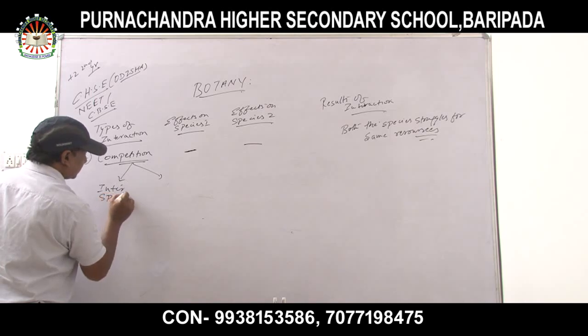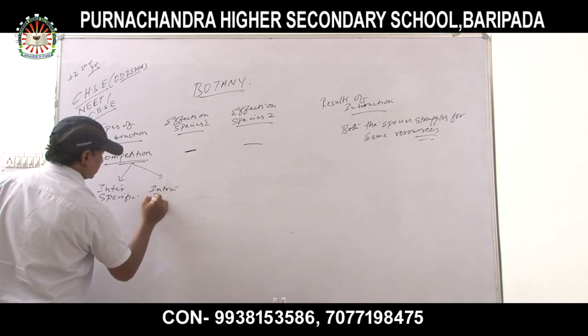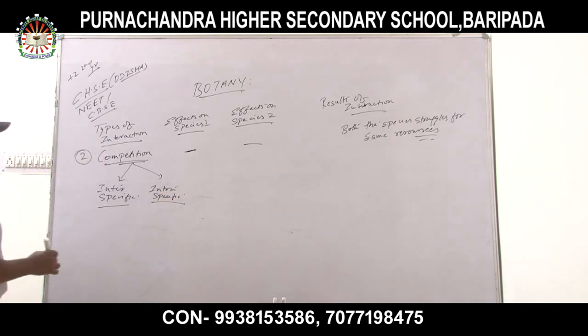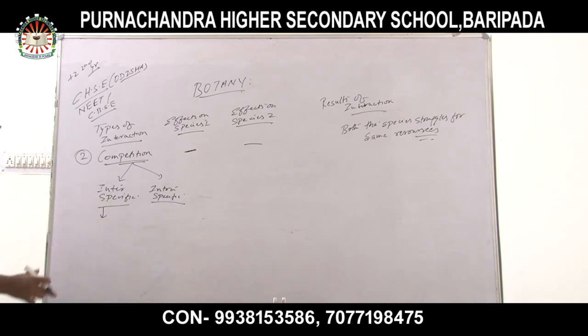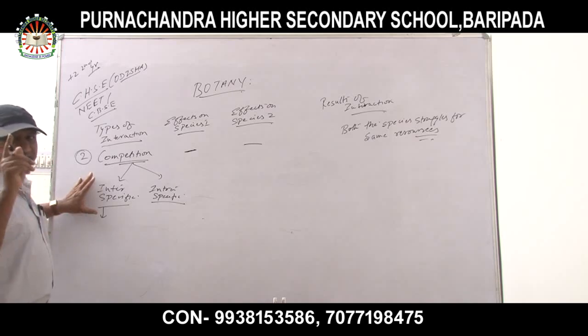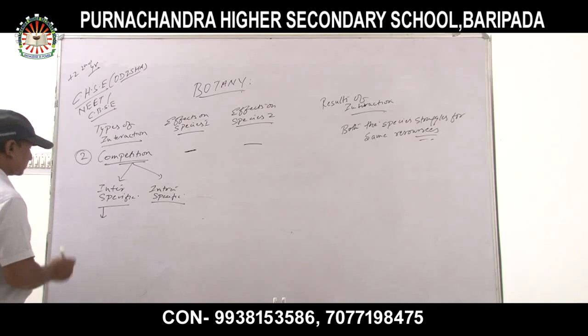Interspecific and intraspecific competition. What happens in interspecific and intraspecific competition? Interspecific means when two different species struggle for the same resource. That is called interspecific competition.